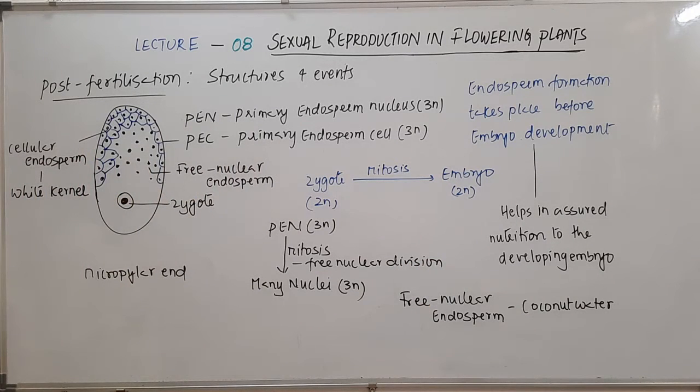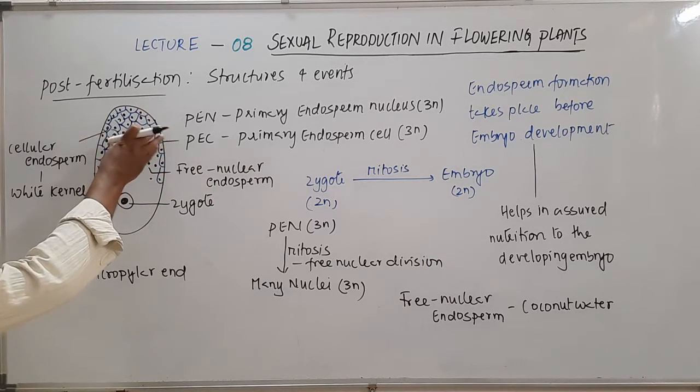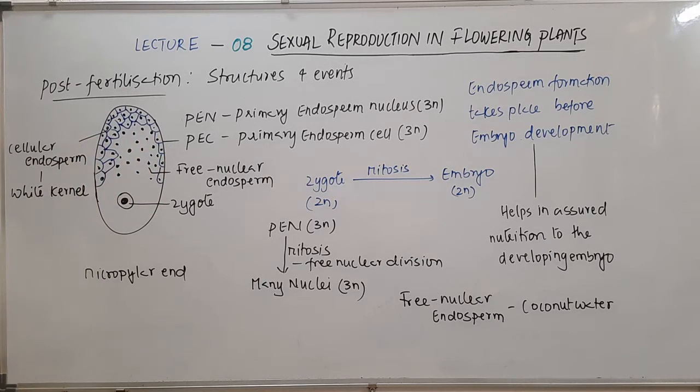Of course it will take place a little later, and you can see the cell wall formation starts from outside and slowly moves towards the inside. So that's why you will see the white kernel all around the free nuclear endosperm in the case of coconut.